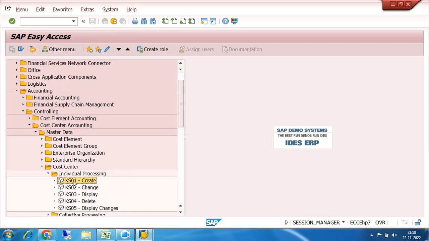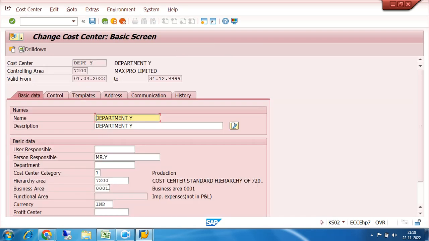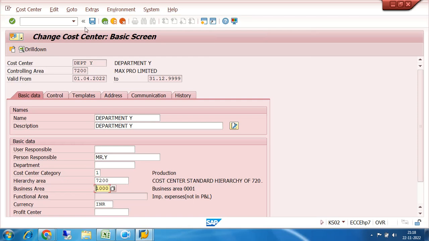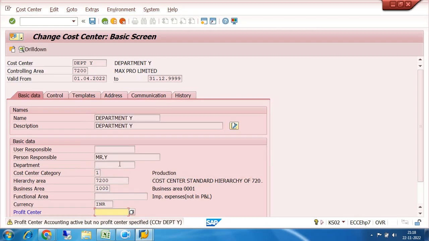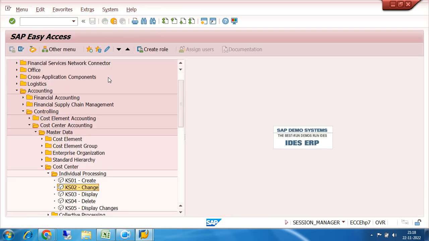Okay, just a minute. Let us change the cost center. In the second cost center, my business area is the same. Let us change the business area to 1000. That's it. Otherwise, don't care for the warning message regarding profit center, and this is set.